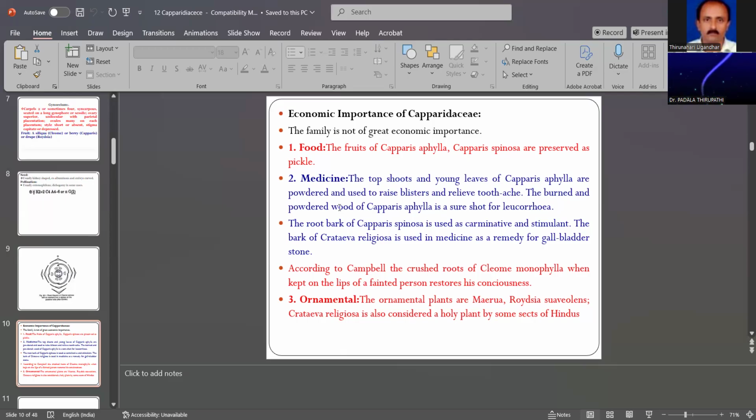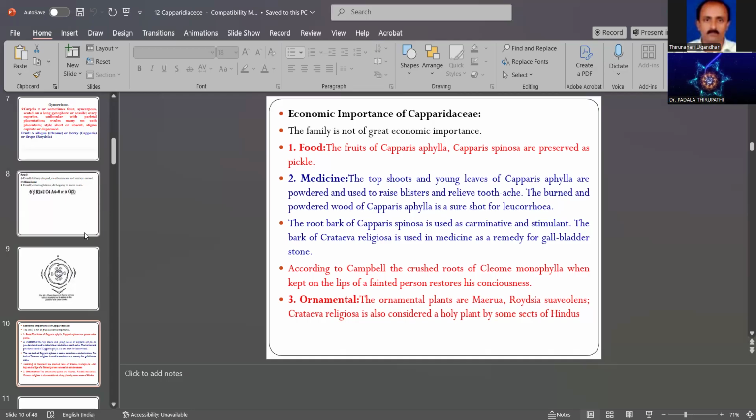Also, Crateva religiosa is considered a holy plant by some sects of the Hindus. A holy plant means it has ethical value.